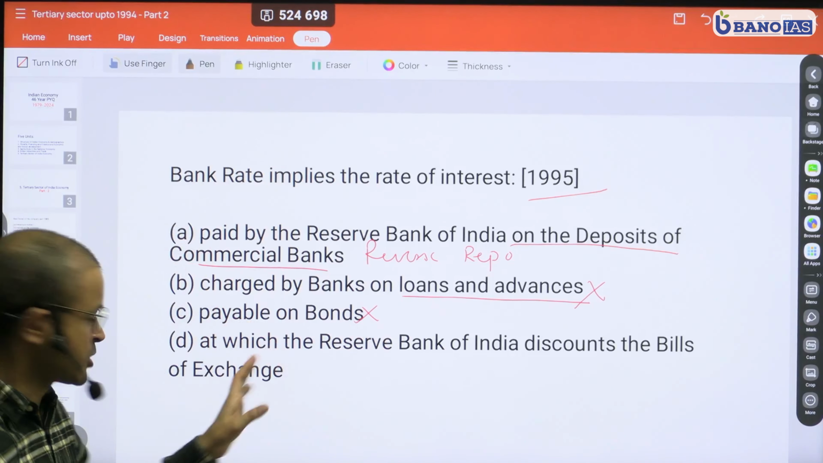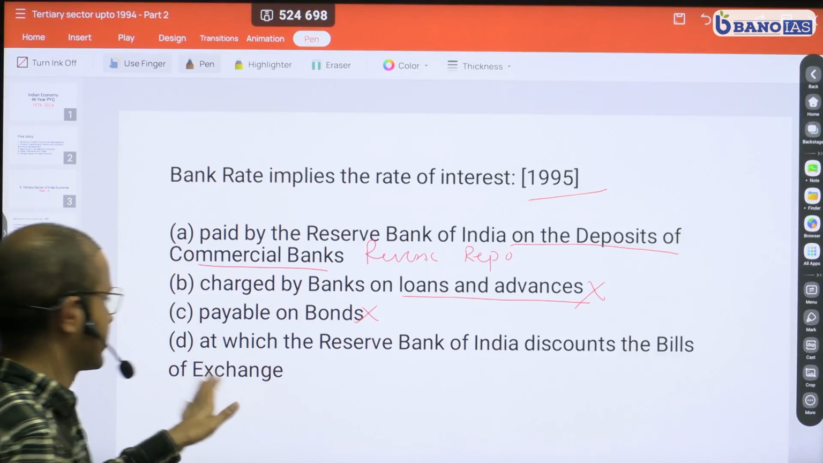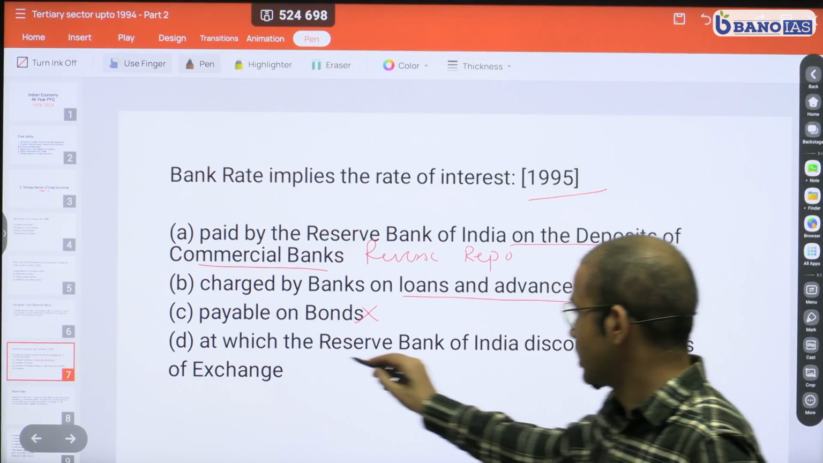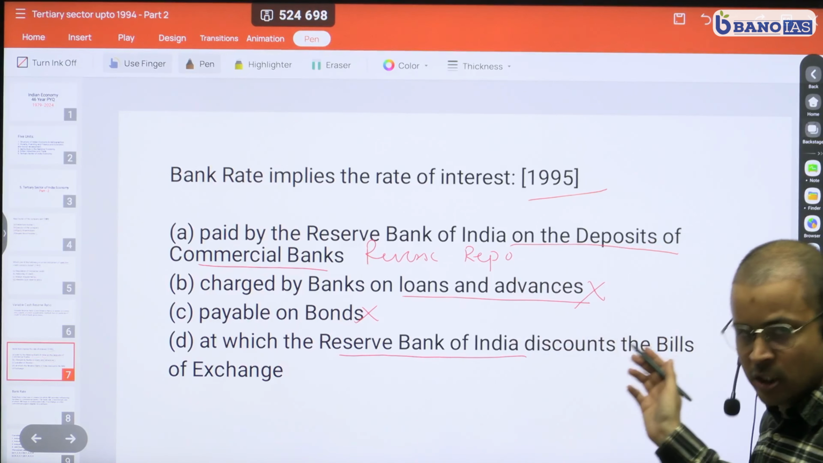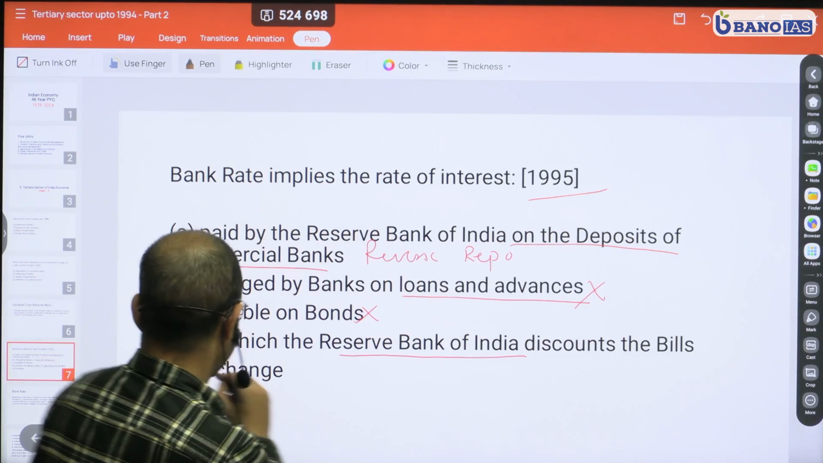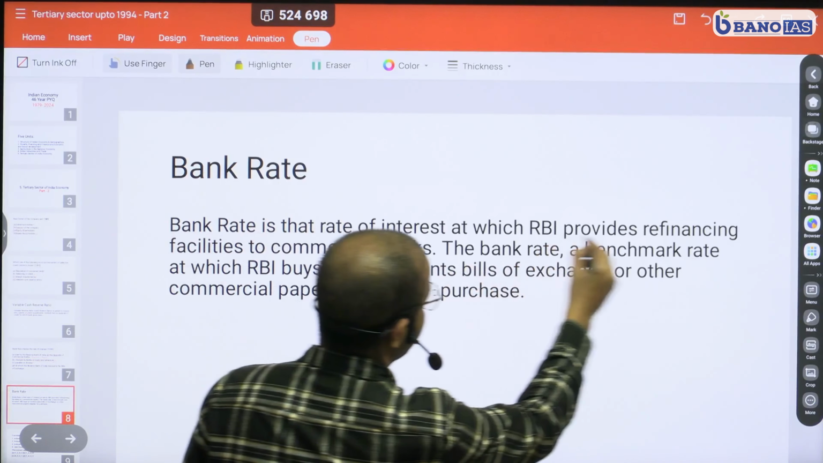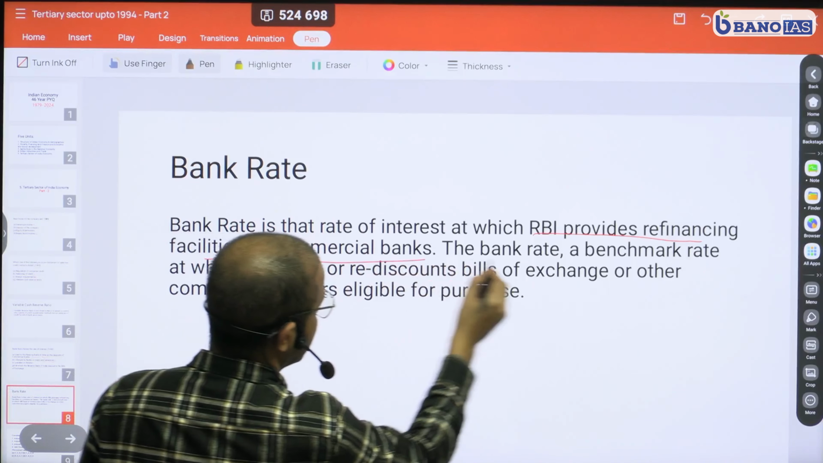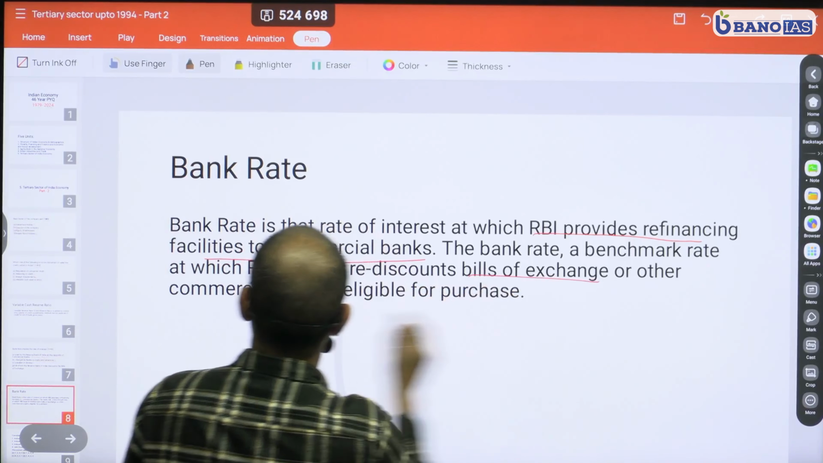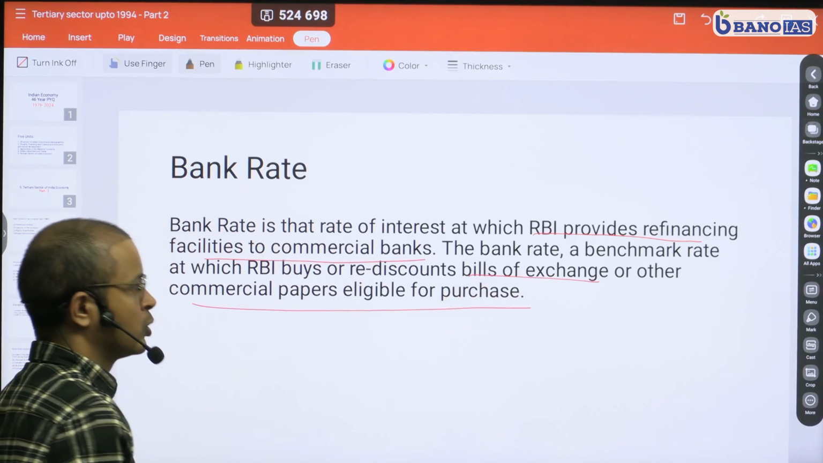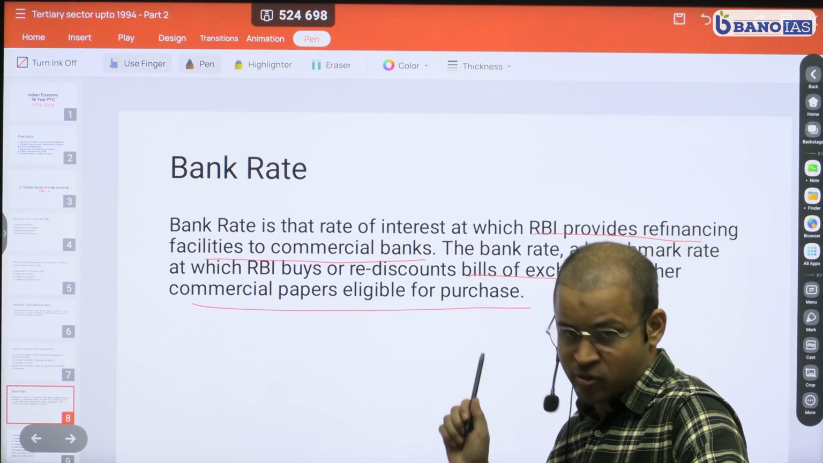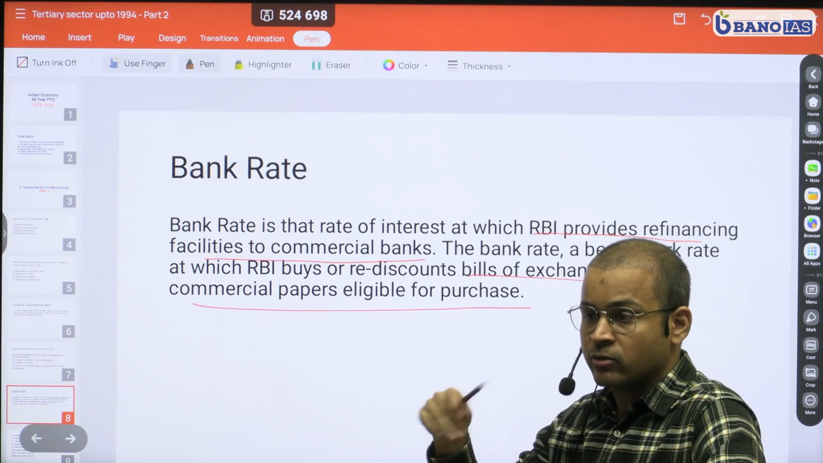Now we are left with option D, at which the Reserve Bank of India discounts the bills of exchange. So this is the most appropriate option here. This is the rate which RBI uses for long-term credit to commercial banks. So your correct option here is option D. The bank rate is the rate at which RBI provides a refinancing facility to commercial banks. It is a benchmark rate at which RBI buys or rediscounts bills of exchange or other commercial paper eligible for purchase. At the time when the question came, the bank rate was the benchmark rate used to decide the rate at which banks used to lend.